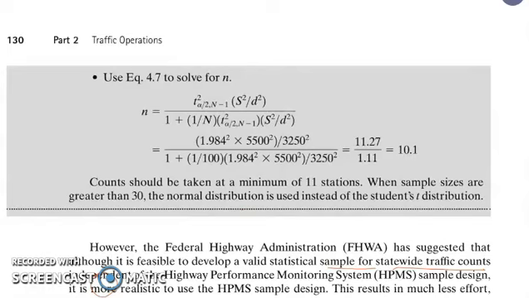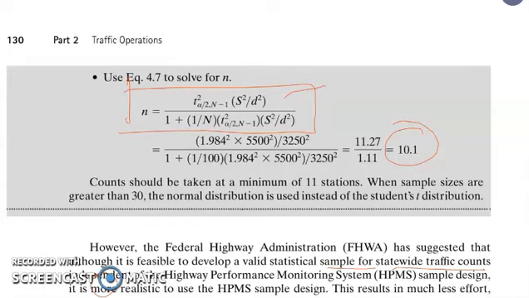Now, if we're going to substitute the values to our formula for our small letter n, we can have the value for our minimum sample size. So the minimum sample size is equal to this equation. If you substitute the given value for each variable, you get a value of 10.1, or can be equivalent to 11 stations. When the sample size is greater than 30, the normal distribution is used instead of the student's t distribution.